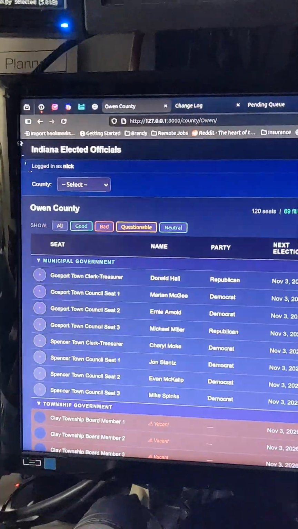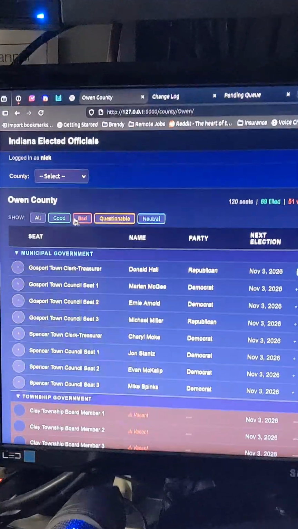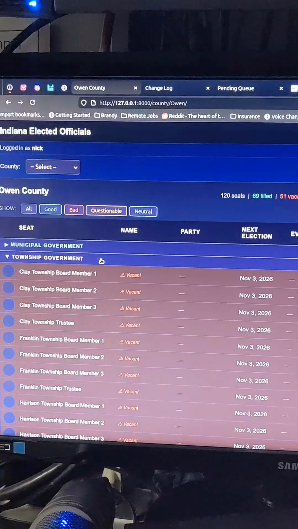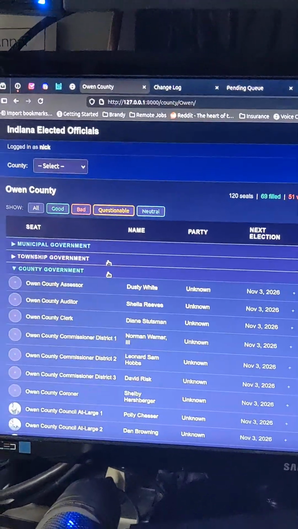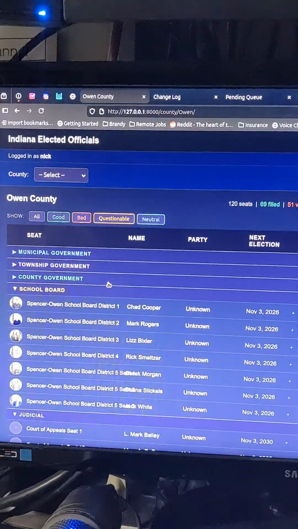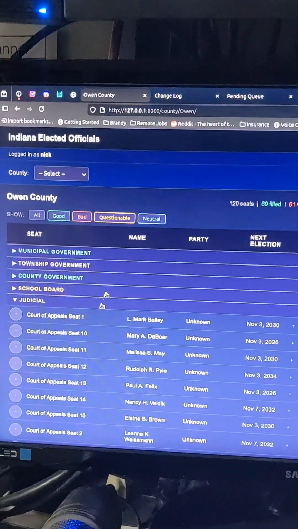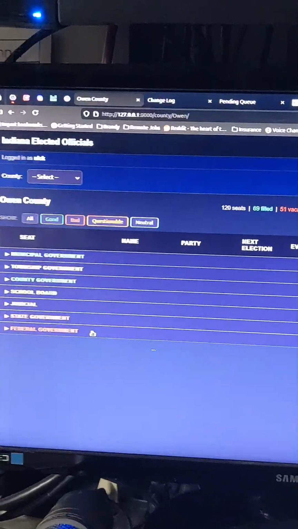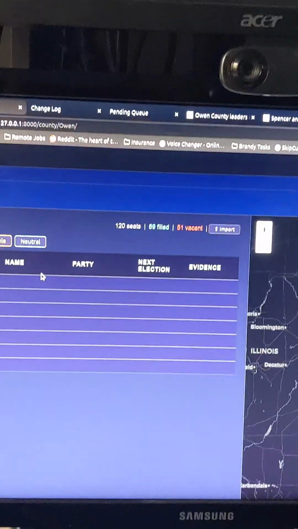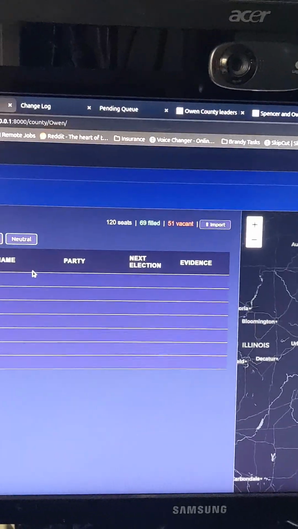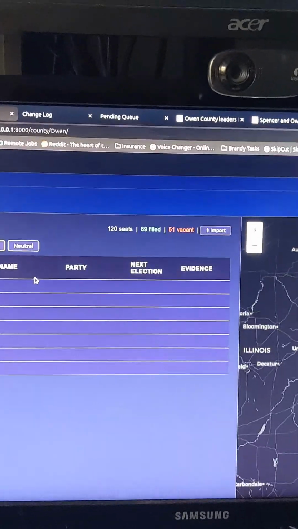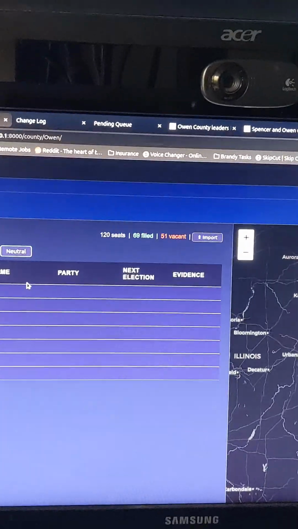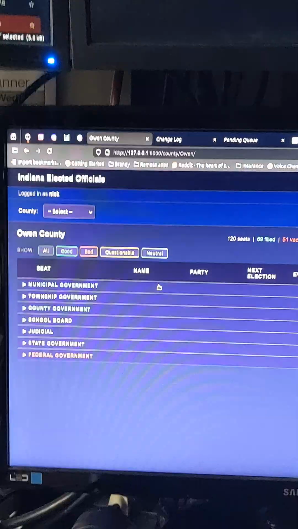Over here, you have all of the types of government, all of the elected positions that have anything to do with Owen County. You can collapse these. They're grouped. Municipal, township, county government, school board, your judicial branch, the appeals courts, state government, federal government. It's got a count of how many seats I think exist, how many have been filled with information, and how many are vacant. And all of those are township. I can't find township information online, and we'll talk more about that one later.